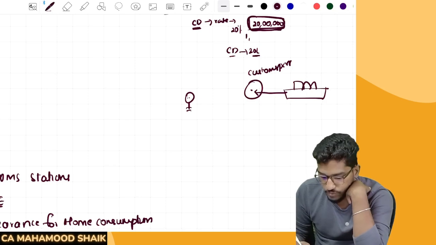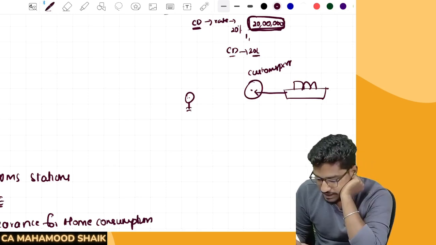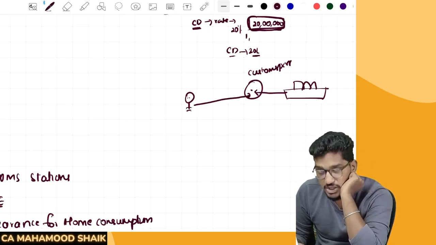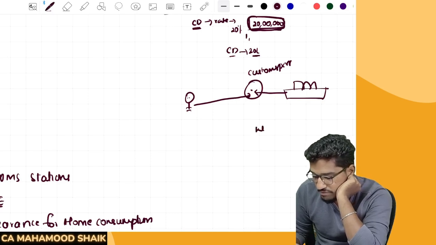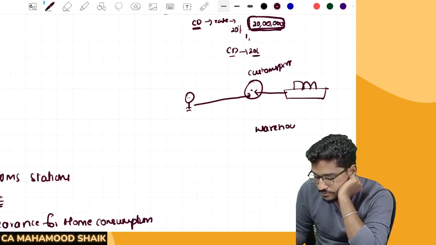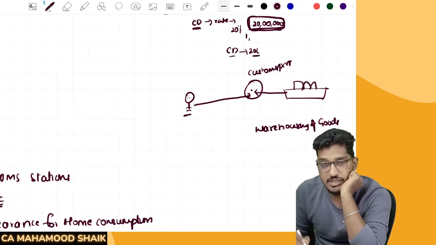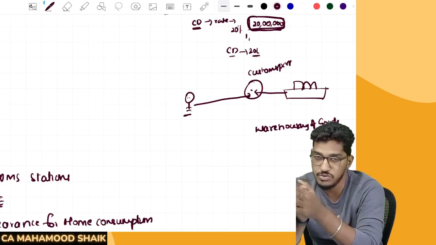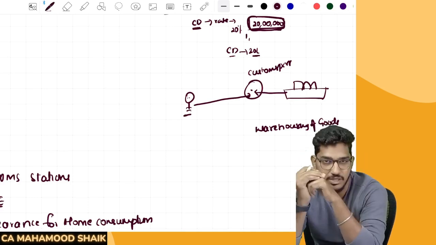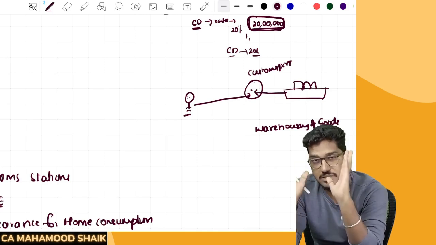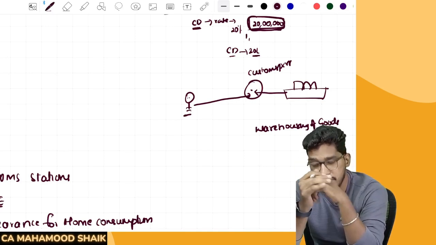What else you can do is, if you don't want the goods immediately, you can request the customs authorities to do the warehousing of the goods. Sir, what do you mean by warehousing? That means you are telling the customs authorities, sir, I don't want the goods now, please keep them in the warehouse. Sir, which warehouse? Customs warehouse, we call it.